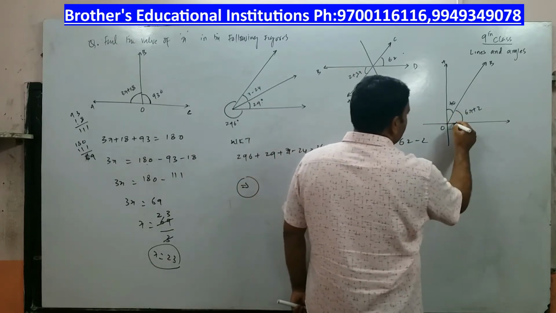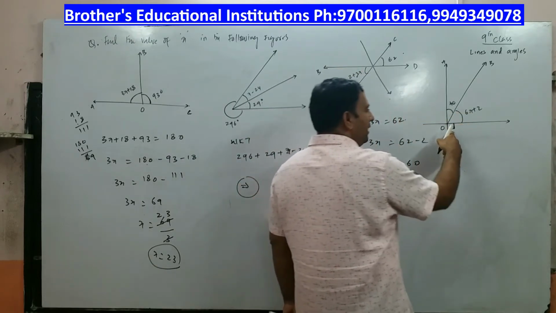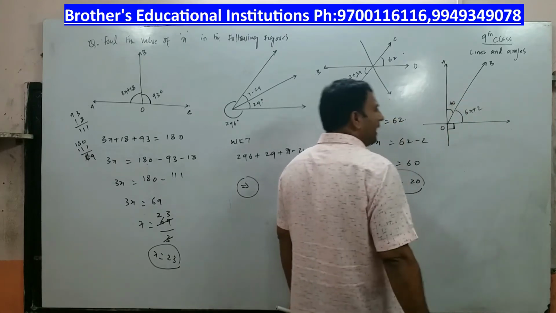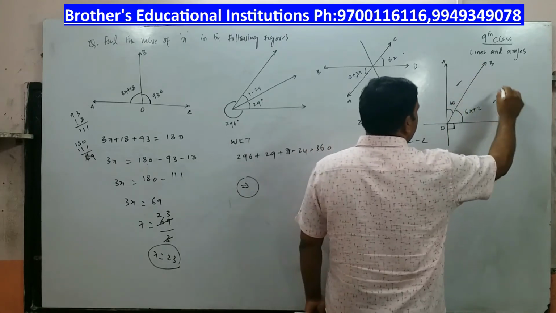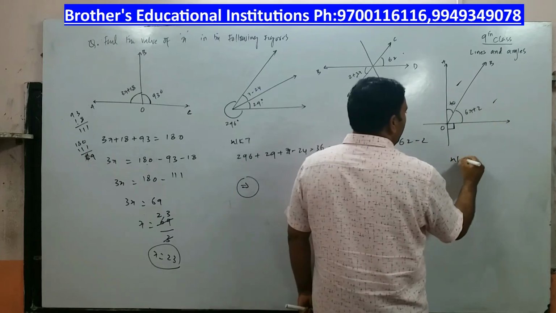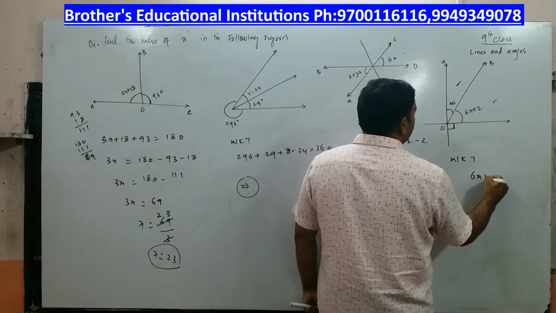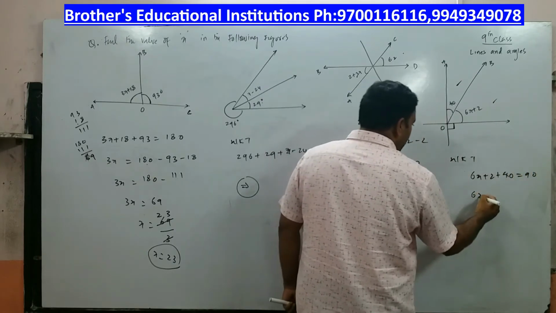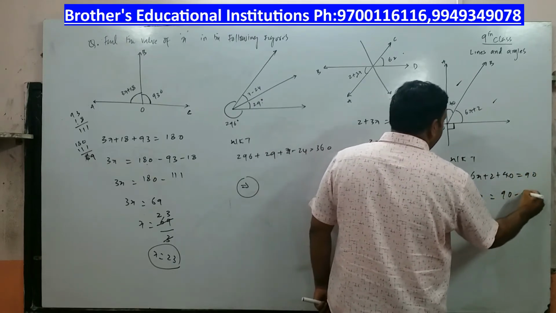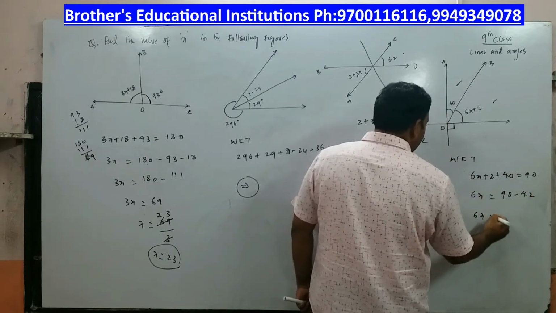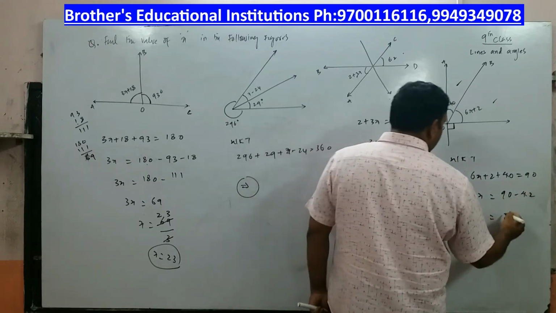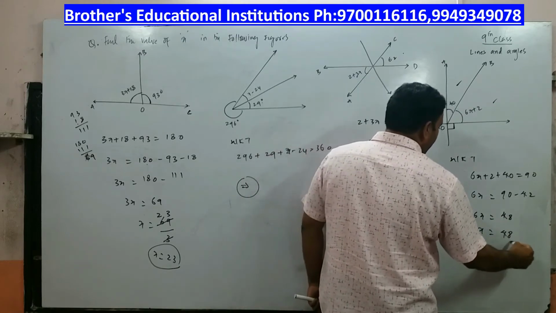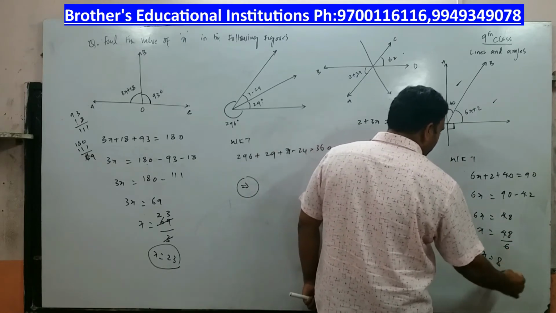Similarly here, he has very clearly mentioned to you this is 90 degrees. When this is 90 degrees and it is a straight line, the other part also is 90 degrees. Means the sum of this angle and this angle is 90 degrees. I'll say we know that 6x plus 2 plus 40 is equal to 90 degrees. So 6x is equal to 90 minus 42, which is 48. X is equal to 48 divided by 6. X is equal to 8.